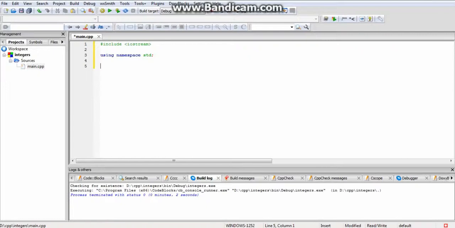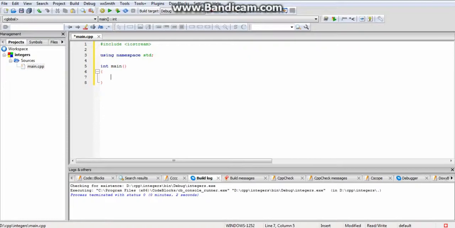Now I'm first going to be declaring our main function. So I'm going to type in int main, open bracket, close bracket, press enter. Then I'm going to open up a curly bracket, and Code::Blocks already puts in the other curly bracket for me. Now we're inside our main function, and we can write the code that the main function will be executing.